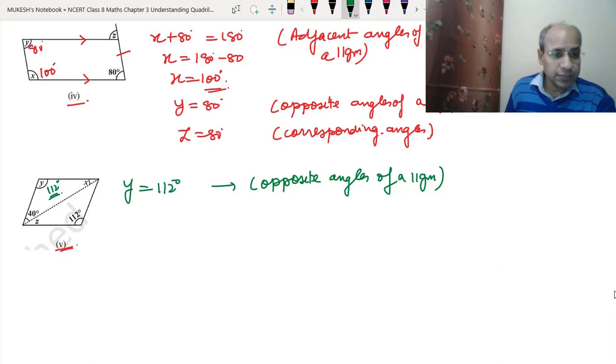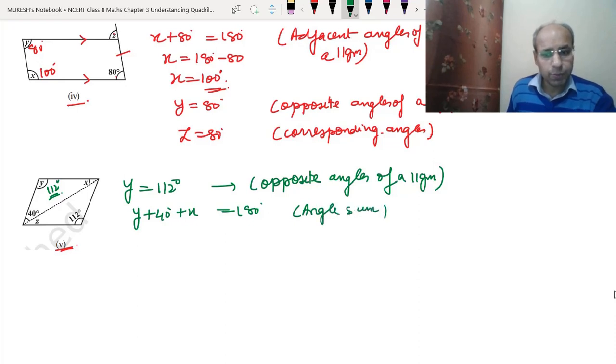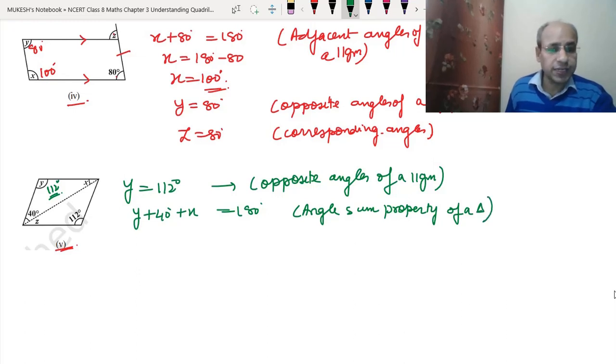Now this became the triangle with y, 40 and x. So y plus 40 degree plus x is equal to 180 degree. Why? Because of the angle sum property of a triangle, and we have learned that in a triangle the sum of all angles is 180 degree.